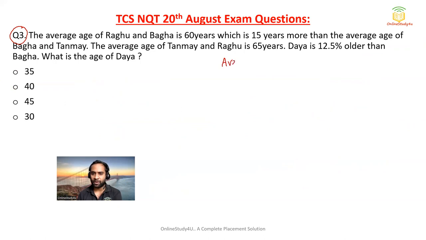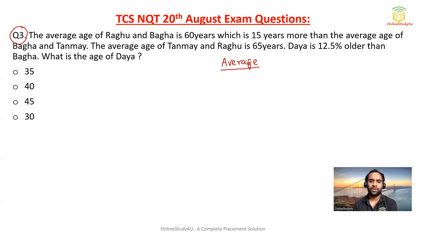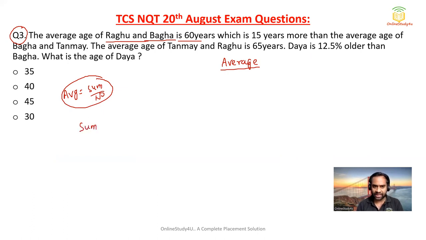Next is a problem from the topic average. A lot of questions on average get asked in TCS. Now, the average age of Raghu and Bagha is 60 years. So friends, I wanted to tell you average will be nothing but equal to sum divided by number. So sum will become average into number. So Raghu and Baga's total age: sum will be average into number. Average is 60, and Raghu and Baga are two persons, so it will become 120. This is my equation 1.